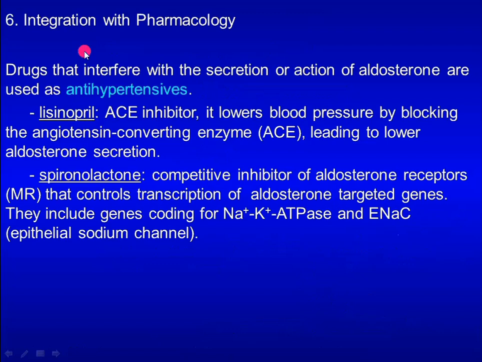Here is integration with pharmacology. Two drugs are used as an antihypertensive. One is lisinopril, and the other one is spironolactone. Lisinopril is an ACE inhibitor. Spironolactone is a competitive inhibitor of aldosterone receptor. As a result, it decreases transcription of genes coding for sodium potassium ATPase and ENaC.